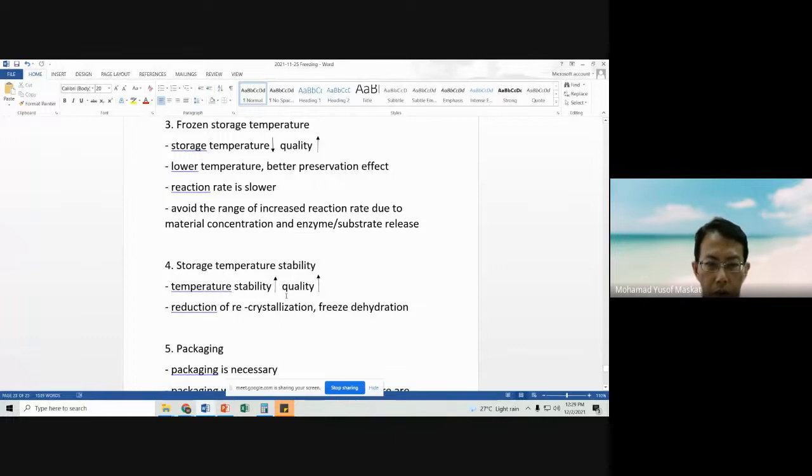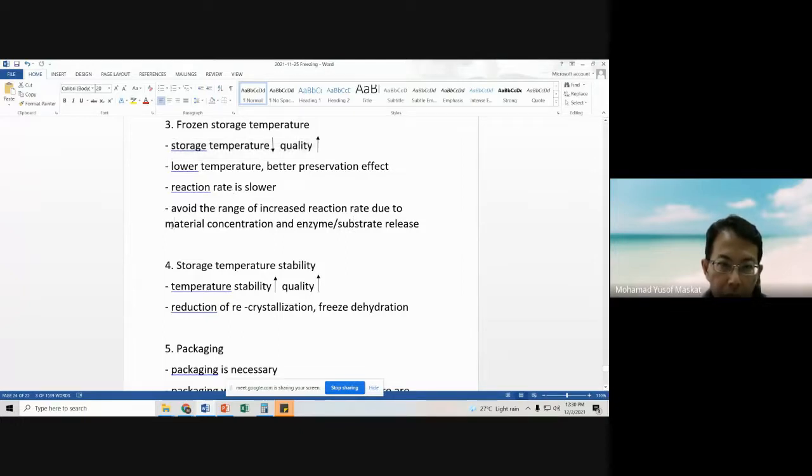So the lower the storage temperature, the higher the quality. So better preservation effects, and the reaction rate is slower.